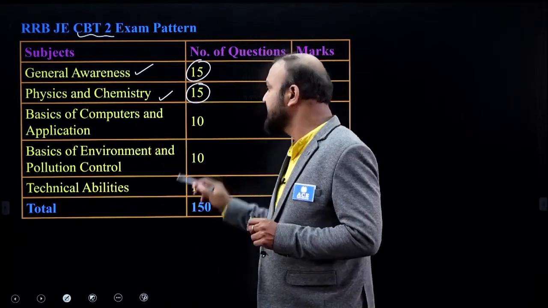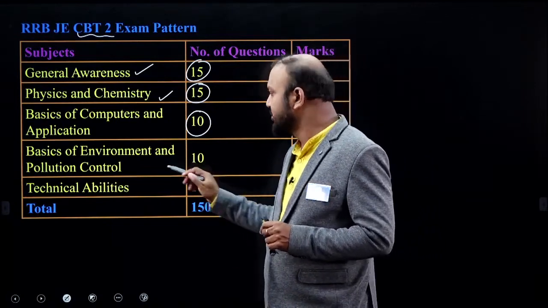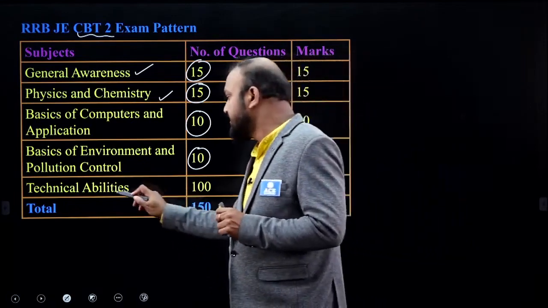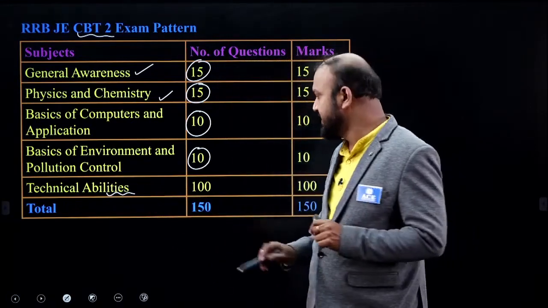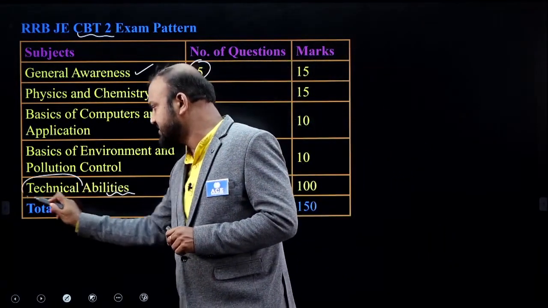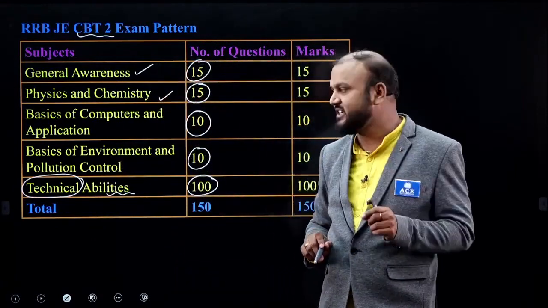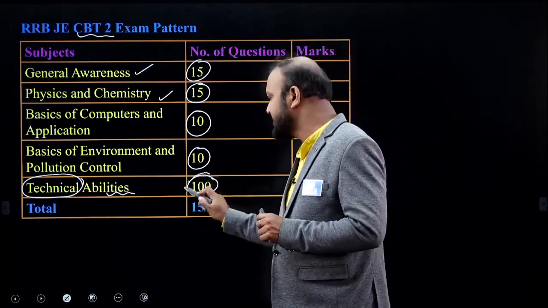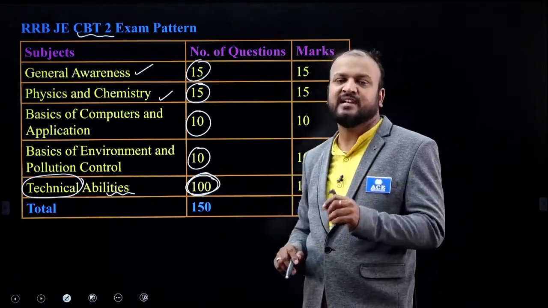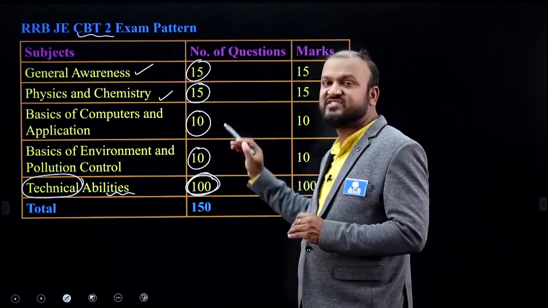And basics of computers and applications will have 10 questions. And basics of environment and pollution control, 10 marks. And then the stream specific section. Here, for us computer science people, there are totally 100 questions. This is completely technical ability. Computer science people will have the computer science syllabus and subjects, and in the stream specific section you will get 100 questions, with more weightage on technical. That means RRB JE CBT 1 is more general, and RRB JE CBT 2 is general plus technical.